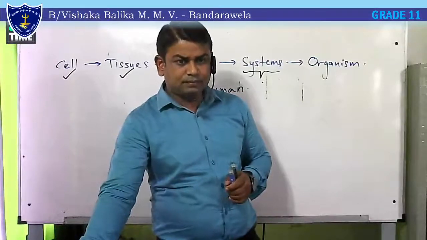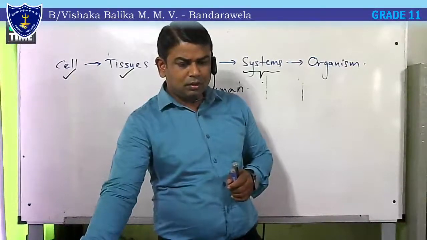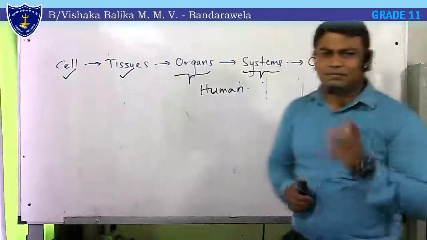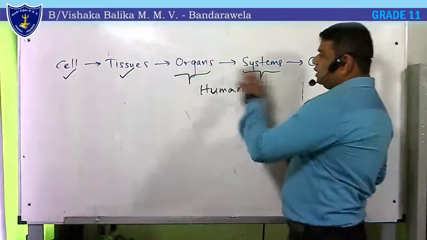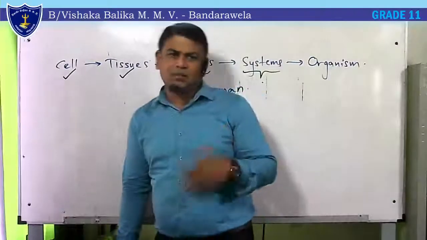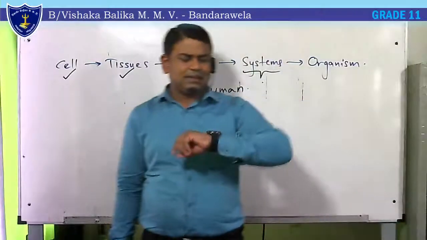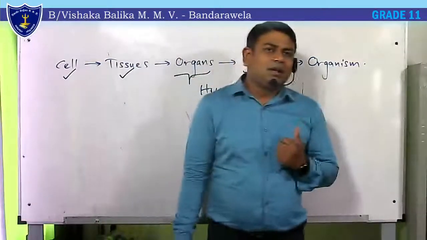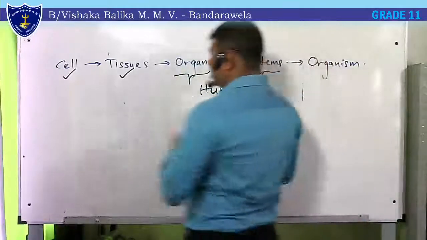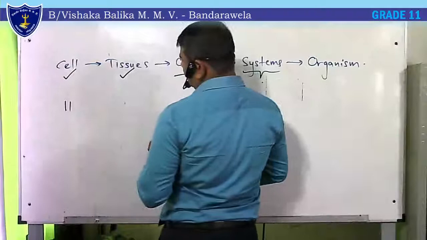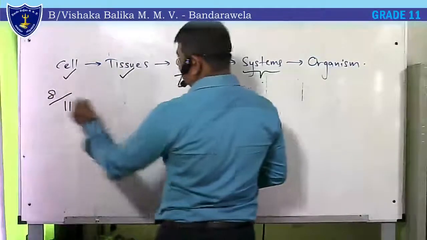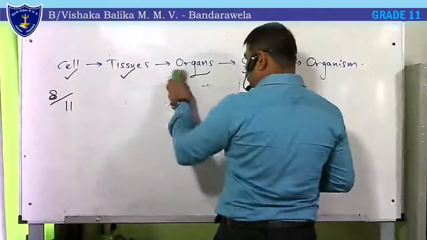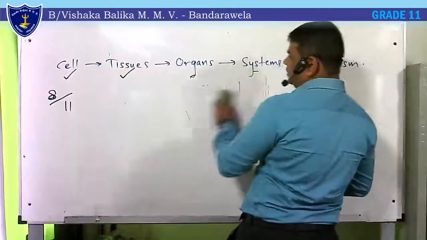Different arguments between this. Some say that there are 8 systems. Some say more than that. Actually, how many organ systems are functioning in our body? The total number is 11. There are 11 systems. Out of that 11, 8 systems are major systems. You will easily be able to name those 8 systems.